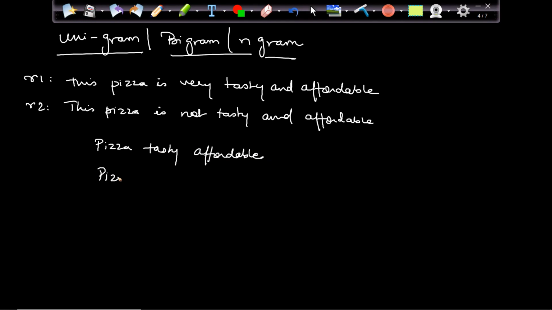Same way for the second review: pizza, tasty, affordable. Both the reviews are the same, right? If someone classifies whether these reviews are the same or not, they will say yes. But actually, when I come back to my source, both are different.